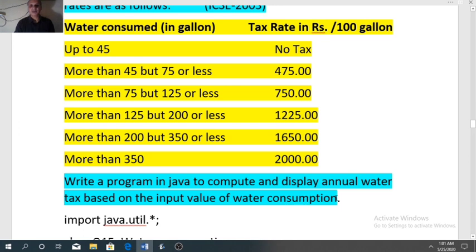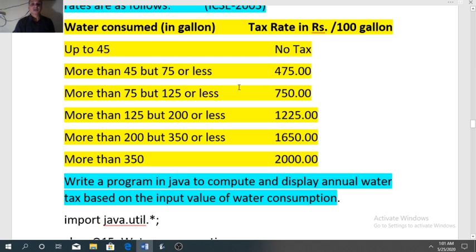So accordingly we will give a message like enter water consumed in gallon per year. So one variable we need to accept the water consumption. Then we need to calculate the tax. So one variable for calculating tax.